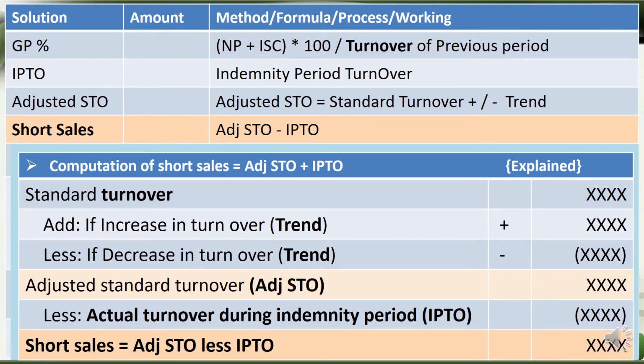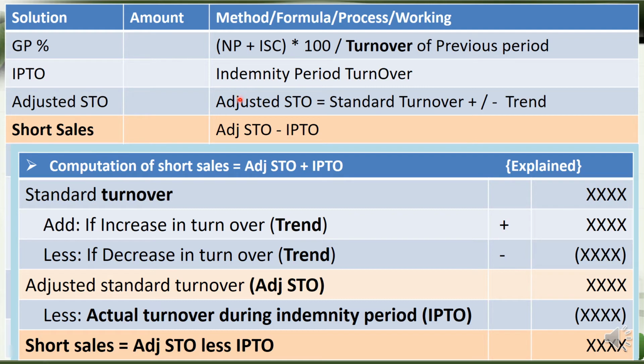Short sales, shortage of sales, that is what we have to calculate, and that's the fourth item. Based on the shortage of sales, we can compute the profit loss. The formula is adjusted standard turnover minus indemnity period turnover.